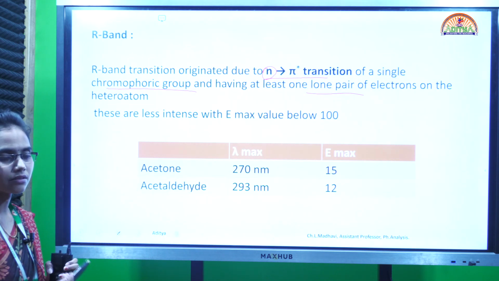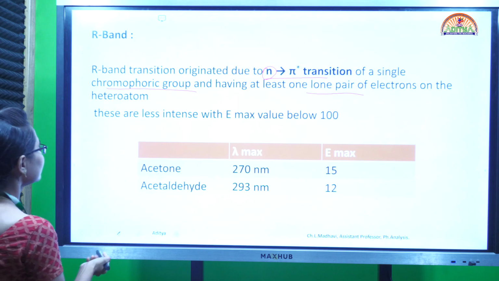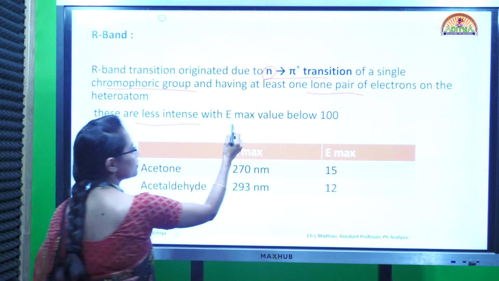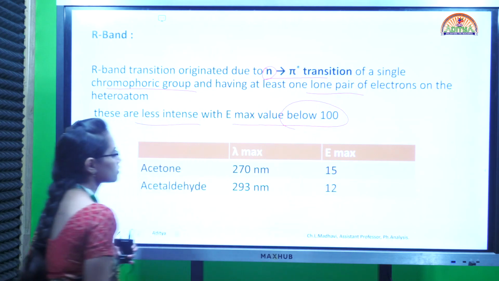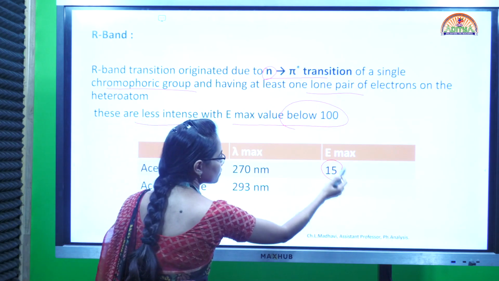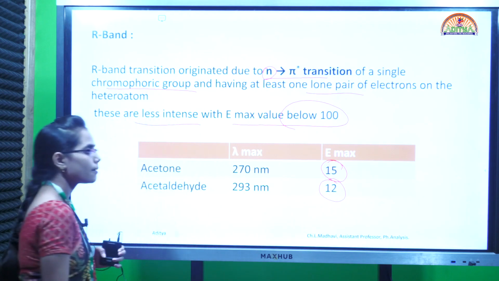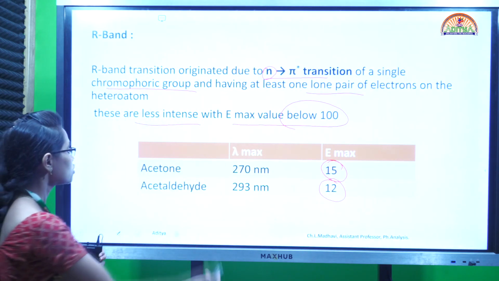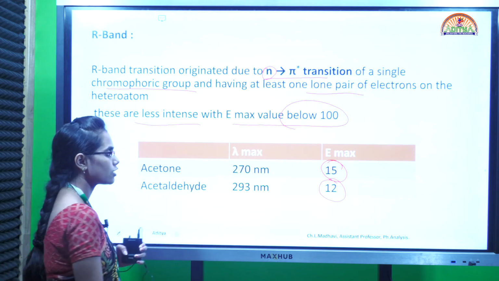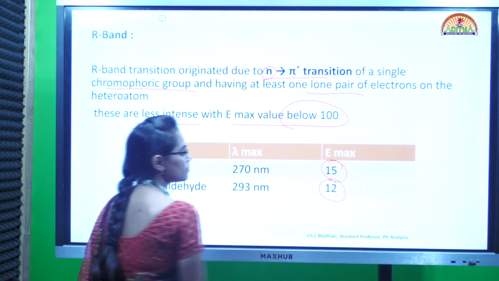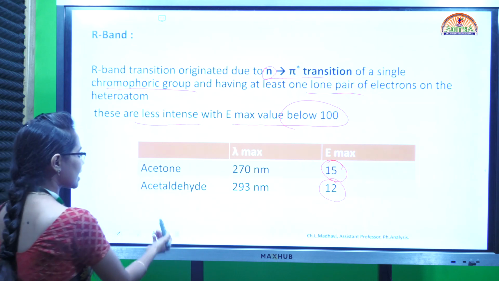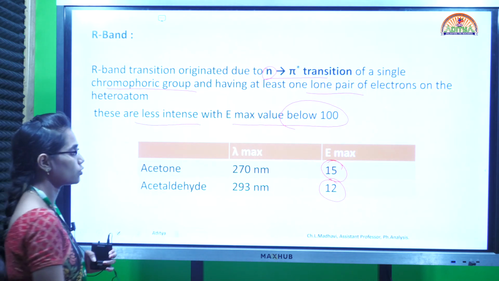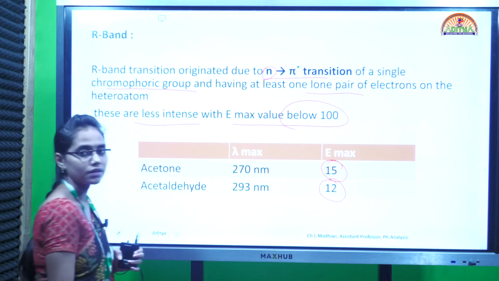R band is radical, where we have a free radical, and these bands are less intense and the E max value is below 100. As we can see here, the E max value for the two examples that we have taken is below 100. We have examples of acetone and acetaldehyde. Acetone has a lambda max value of 270 nanometer and E max at 15, and acetaldehyde has a lambda max value of 293 nanometer and E max 12.